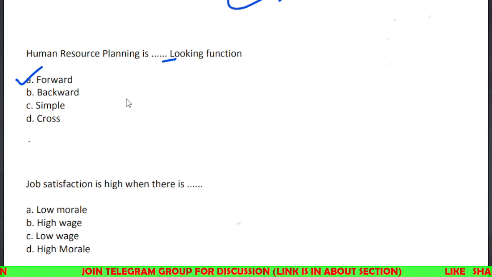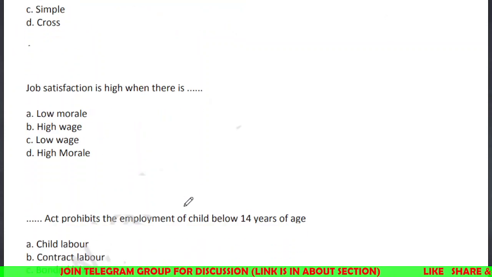Job satisfaction is high when there is dash. This is a very important one. Low morale, high wage, low wage, high morale. When will job satisfaction happen? Is it related with the job wage?